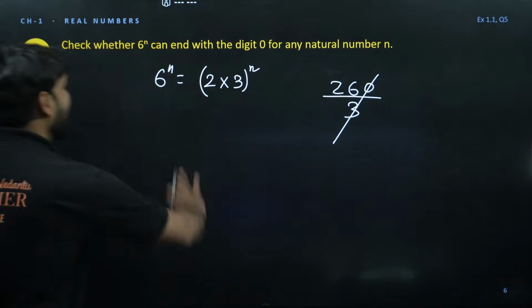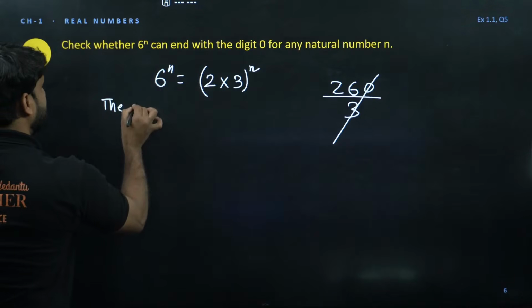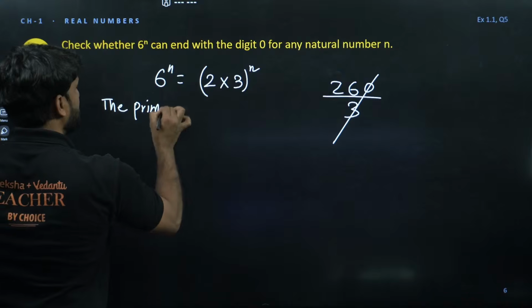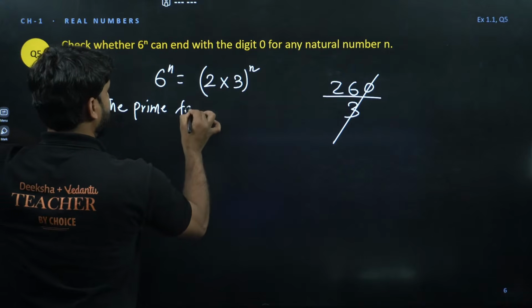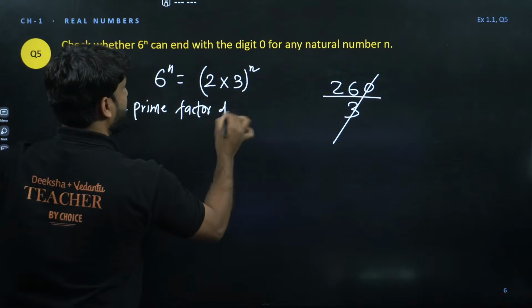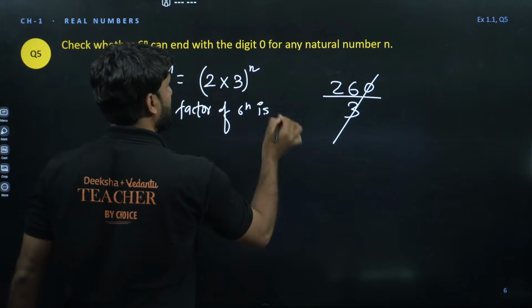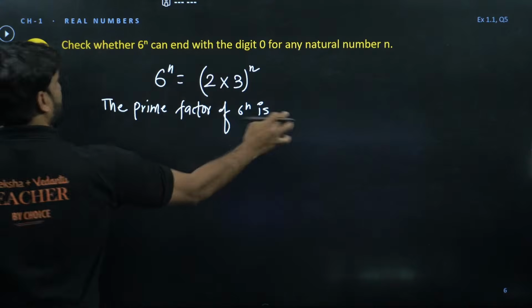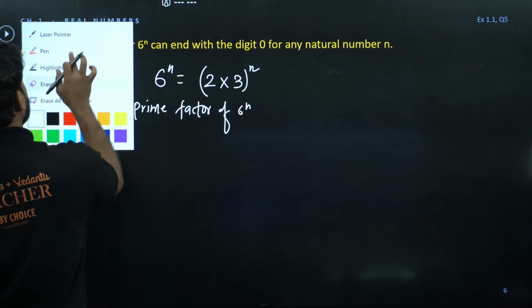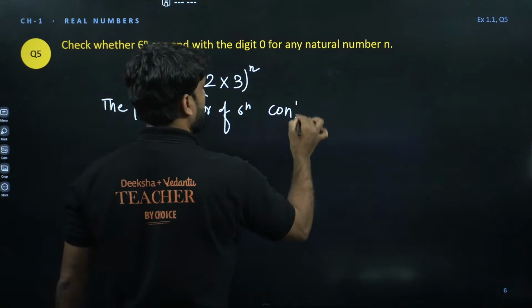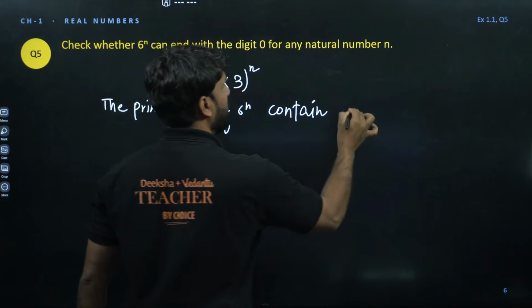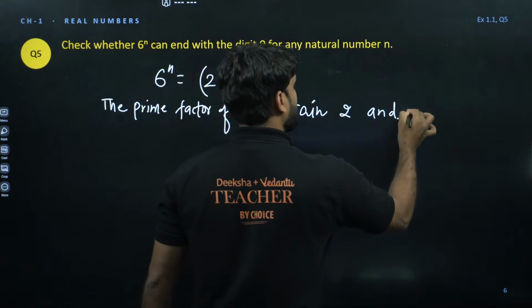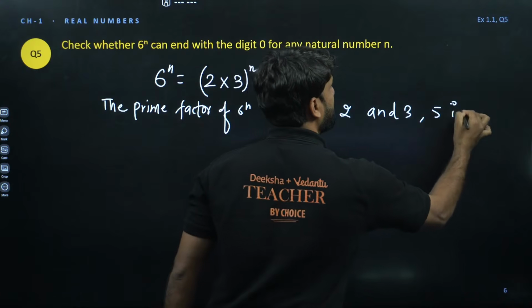So we can write in words, the prime factors of 6 to power n contain 2 and 3. 5 is not there.